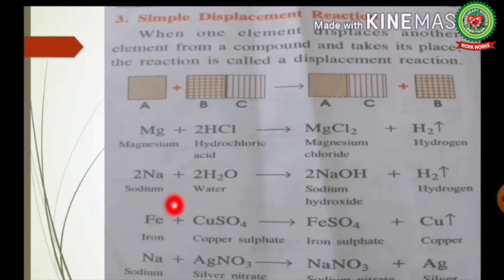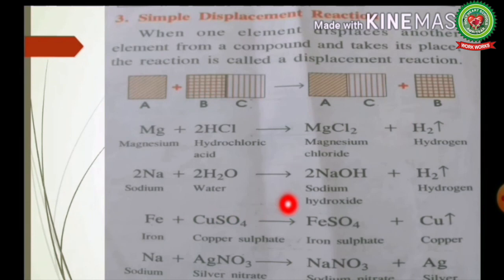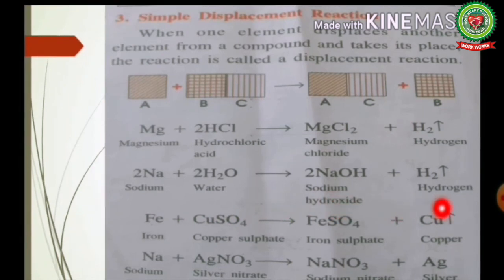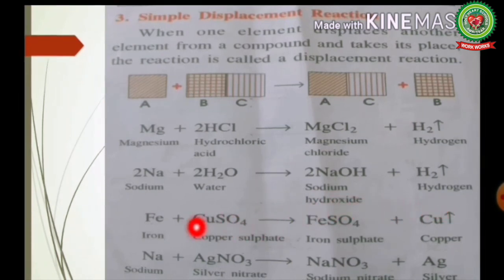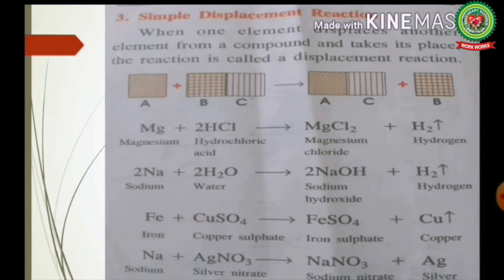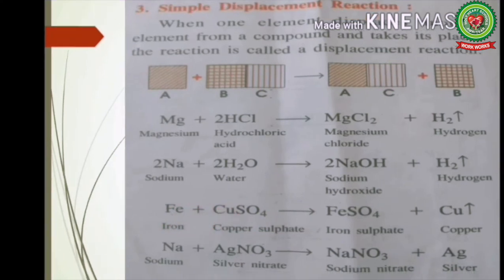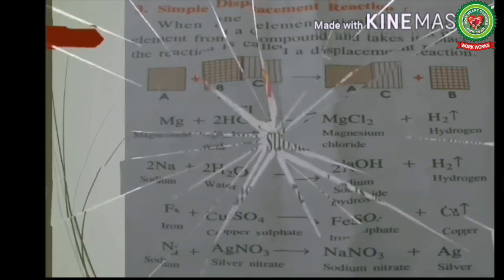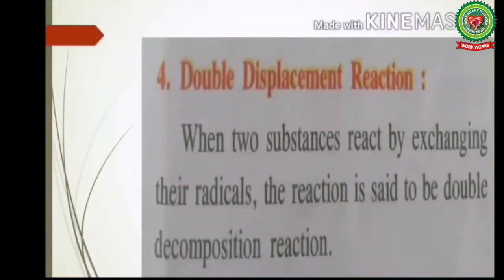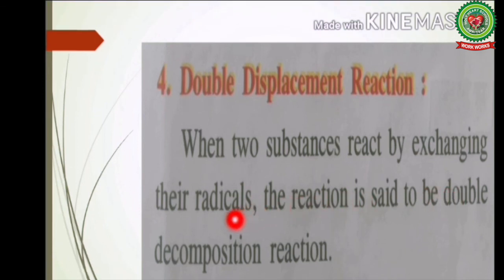Iron reacts with copper sulfate to form iron sulfate plus copper. Sodium reacts with silver nitrate to form sodium nitrate plus silver. Now, double displacement reaction. When two substances react by exchanging their radicals, the reaction is said to be double decomposition reaction.